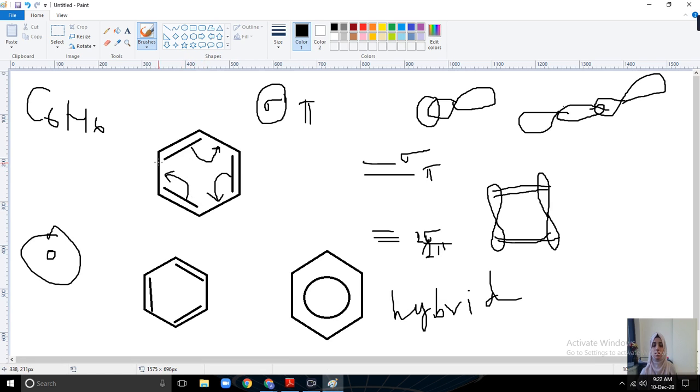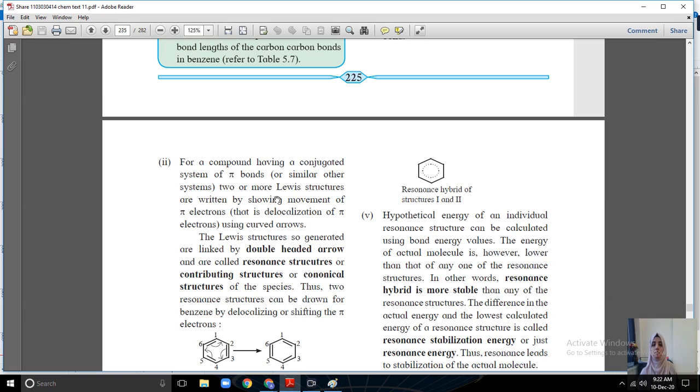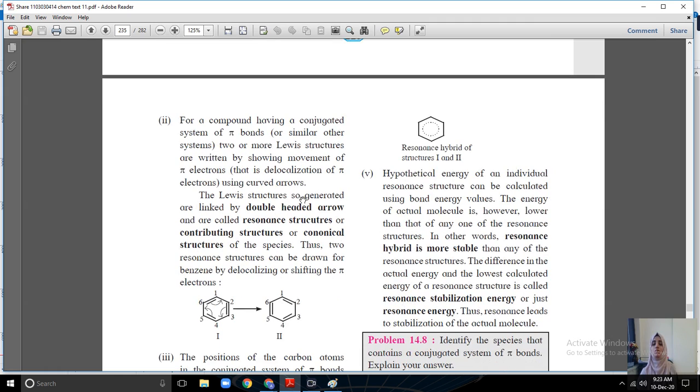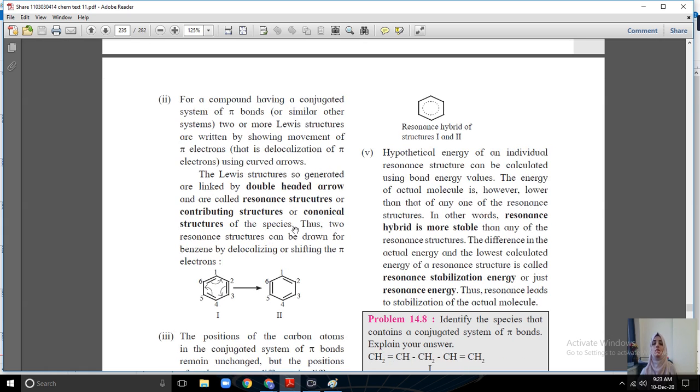Please, this is also a benzene ring. It is a resonance structure, or you can say it's a Lewis structure, by showing movement of pi electrons. Here I am showing the movement of pi electrons. Okay, so that is the delocalization of pi electrons using what? Come on, curved arrow. The Lewis structures so generated are linked by a double-headed arrow and are called resonance structures or contributing structures or canonical structures.